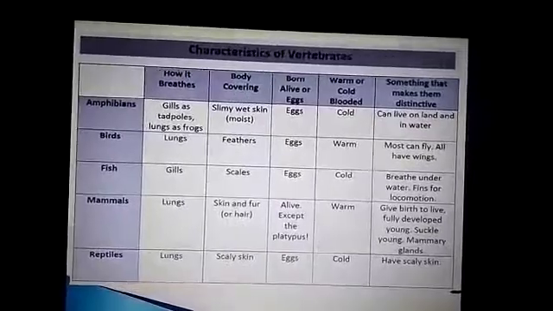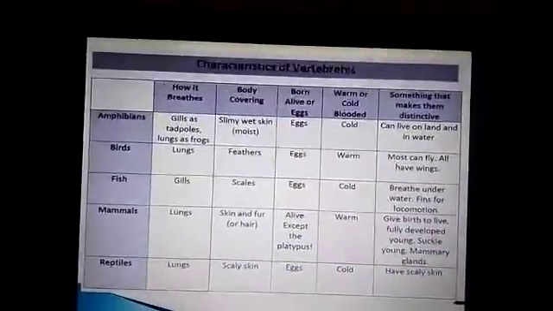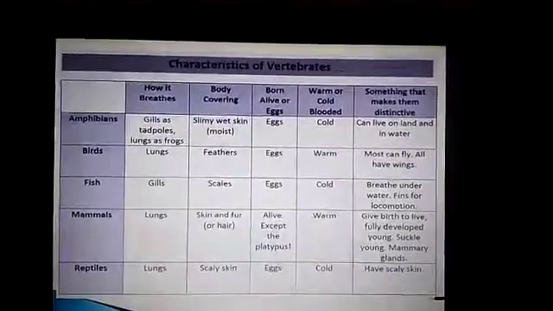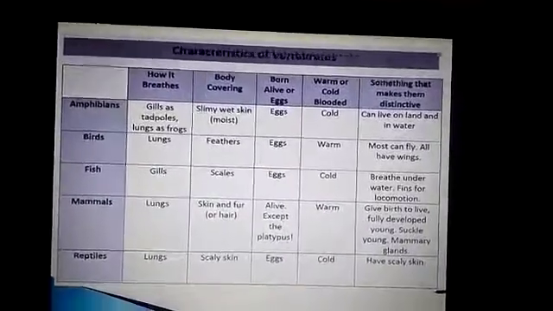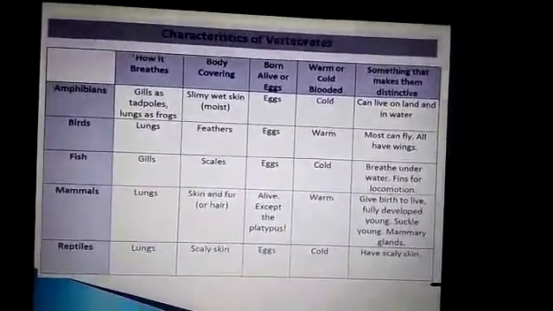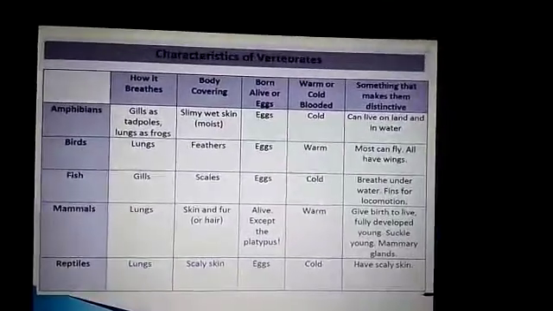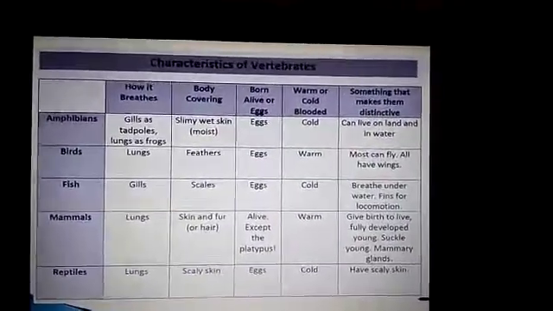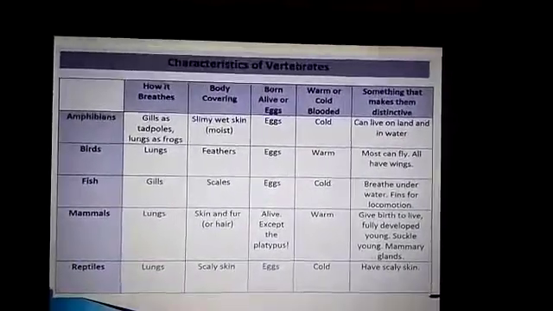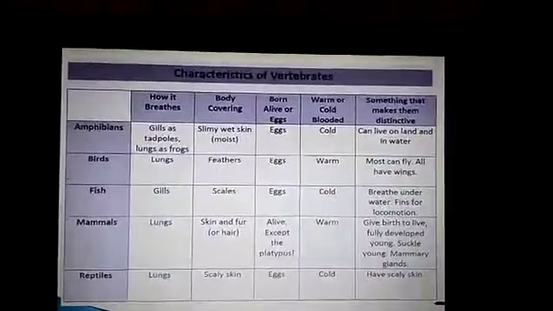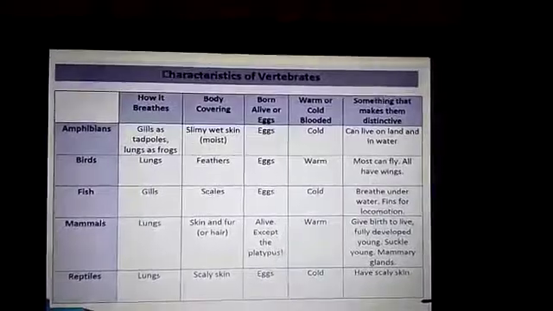And next comes the birds. Birds breathe with the help of lungs. The body is covered with feathers. Birds mostly fly in the air, except a few that are flightless birds. For example, penguin, kiwi and ostrich cannot fly. They are flightless birds. But birds mostly fly in the air.